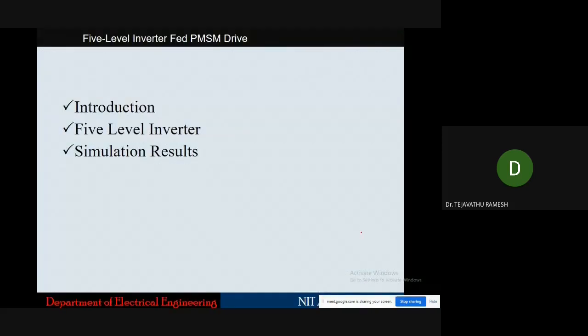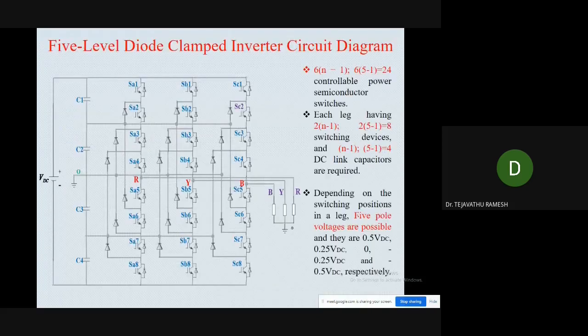the 5-level inverter. Here again we followed the NPC, neutral point clamped inverter only. This is a 5-level inverter, and in every leg, how many switches are required? This is the same formula we have followed: every leg, 8 switches are required, 6 clamping diodes are required, and 4 capacitors are required.